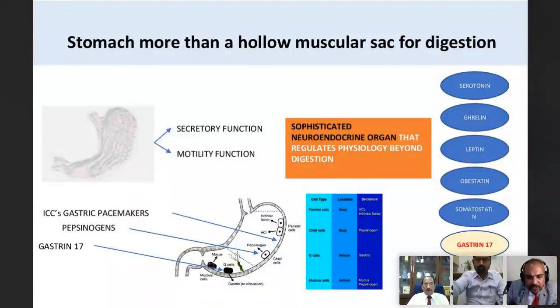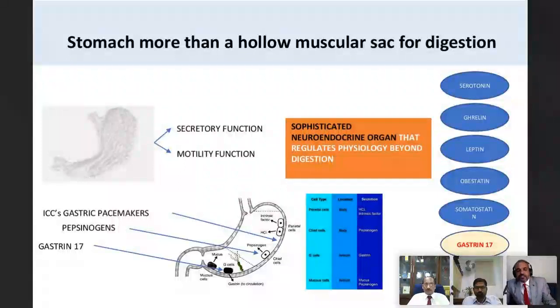Pepsinogens are precursors for pepsin. Those are zymogens, which are released by chief cells. And this release of HCl is very highly orchestrated and involves feedback mechanisms where two major hormones are involved. One is gastrin 17 and the other is somatostatin.